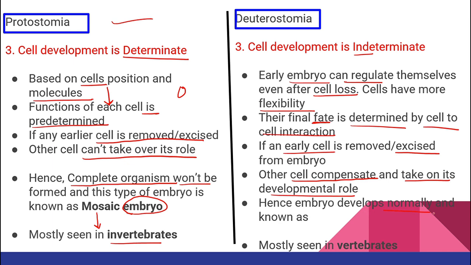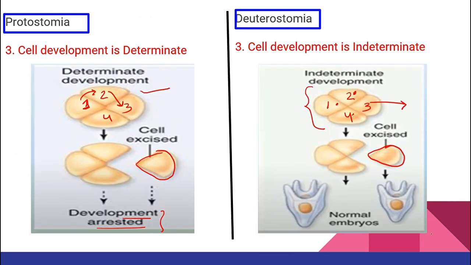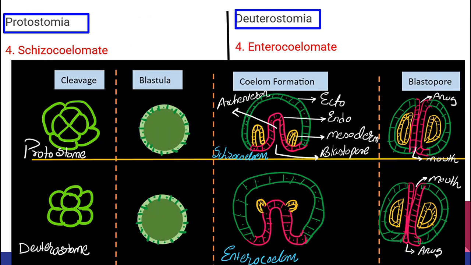Hence this type of embryo is going to develop normally, and this we call a regulating embryo. Where will you see this type of cell development? You will see it mostly in vertebrates, right? So here you can see schizocoelomate.